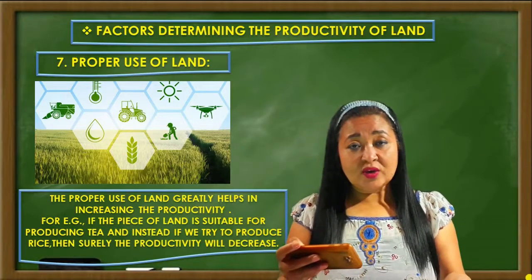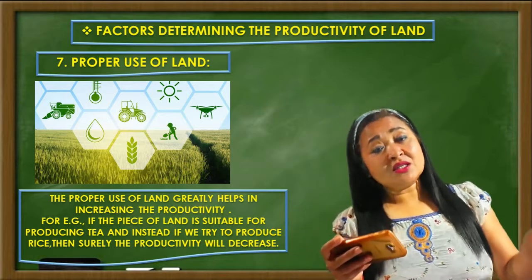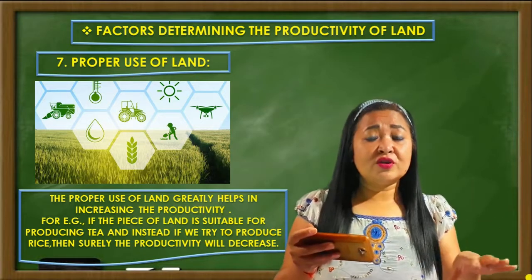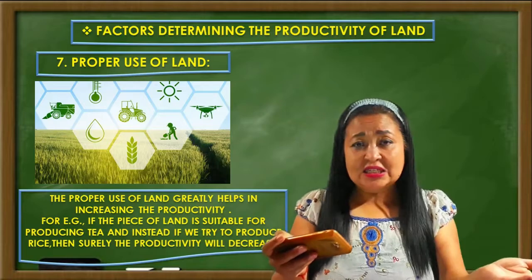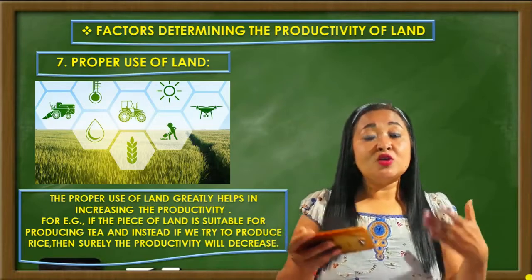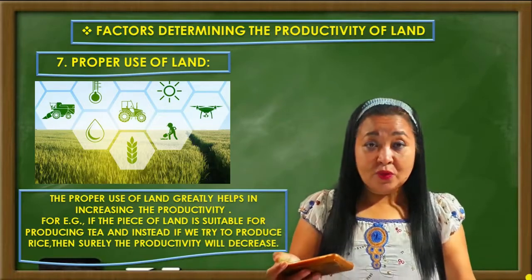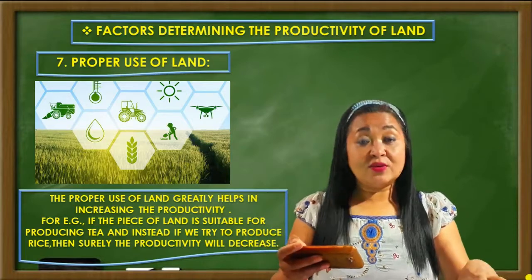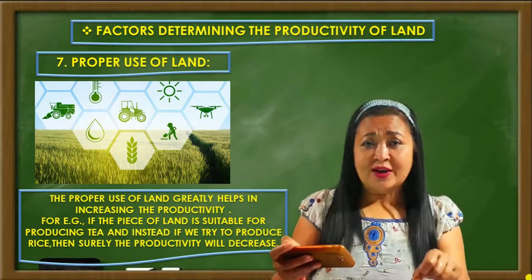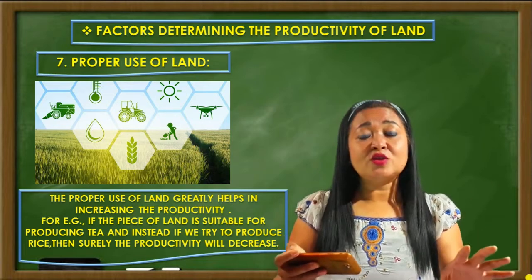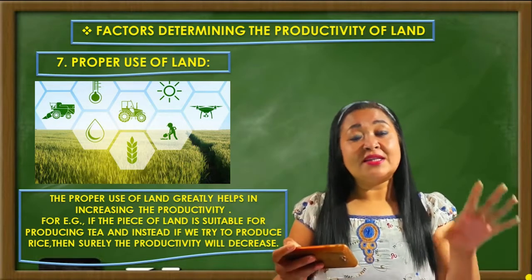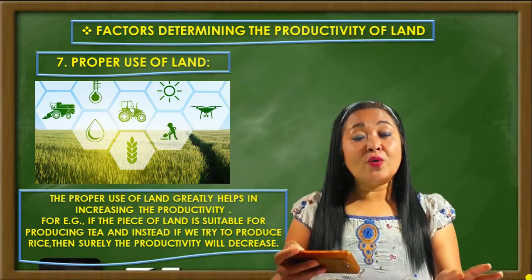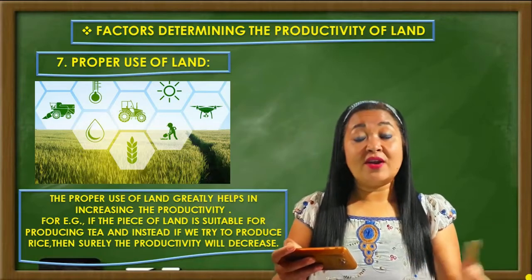But instead of planting tea, you sow paddy there. So you're trying to get rice out of that piece of land, but that land is not suitable for rice.